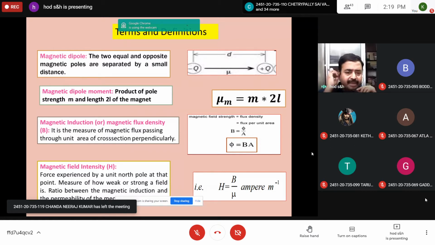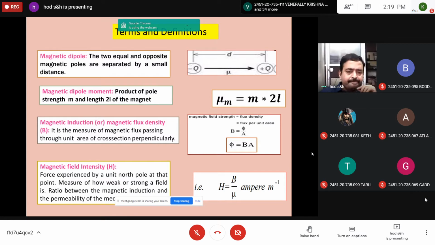If phi is the magnetic flux, that is the number of magnetic lines, and A is the area of cross section, then magnetic induction B is equal to phi by A, or phi is equal to B into A, where B is magnetic induction, A is area of cross section, and phi is the magnetic flux.